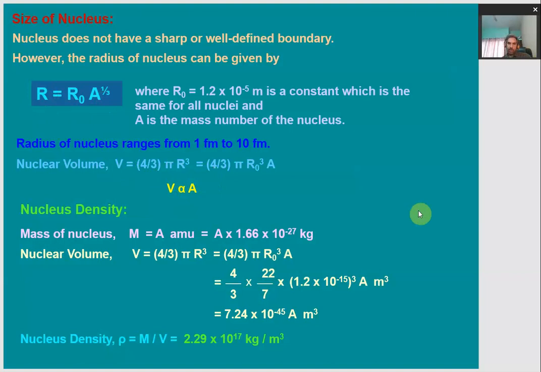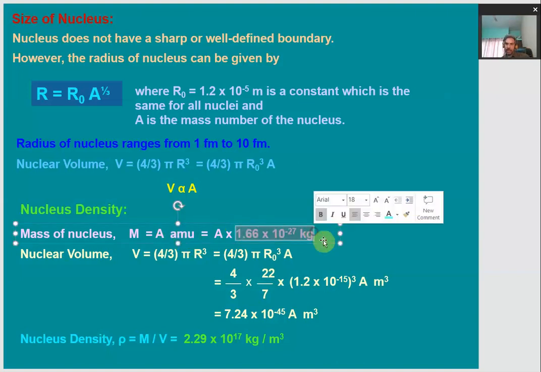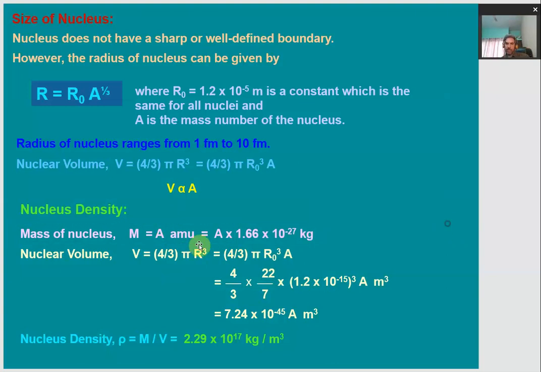Now we move to the next thing, which is about nuclear density. In order to calculate the nuclear density, we require the mass and volume of the nucleus. So the mass of the nucleus is represented by this. A is the mass number of the nucleus, so it will be A AMU in terms of atomic mass unit, because 1 AMU is already calculated to be this. Therefore the total mass of a nucleus will depend upon its mass number, A into 1 AMU, and the volume is already known to be this.